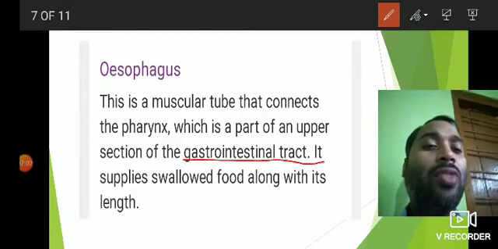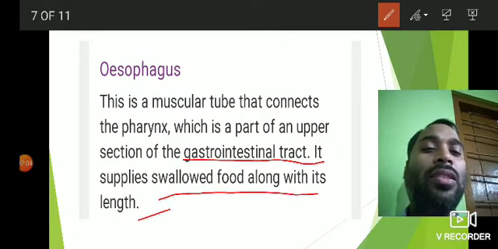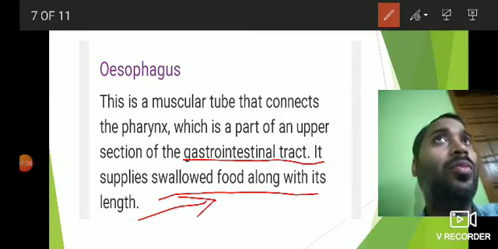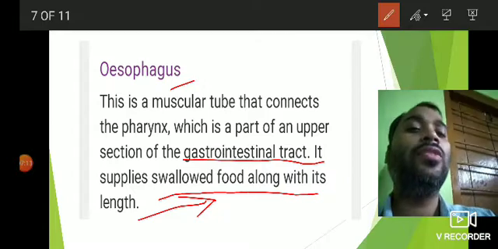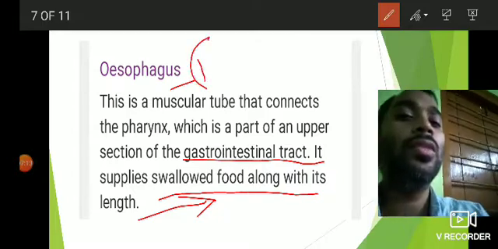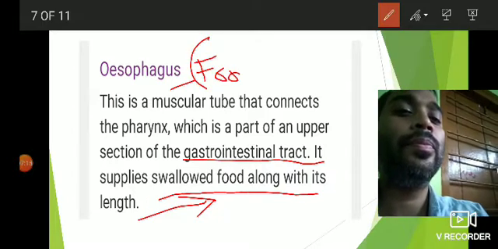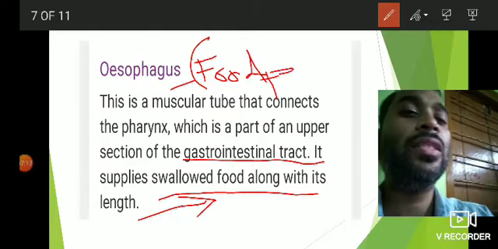It supplies swallowed food to the stomach. So the food now enters into the stomach with the help of the food pipe, which is called the esophagus. Esophagus is nothing but the food pipe.